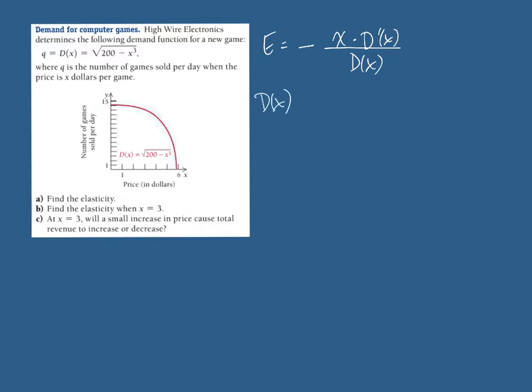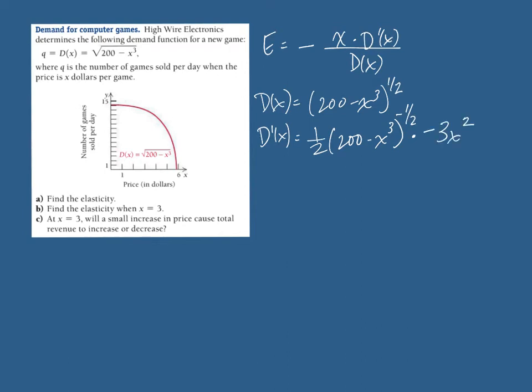So if the demand function is the square root of 200 minus x cubed, or in other words, 200 minus x cubed to the 1/2, the derivative is, by the chain rule, the extended power rule or general power rule, 200 minus x cubed to the negative 1/2 times the derivative of the inside, which is negative 3x squared. So this is negative 3x squared over 2 times the square root of 200 minus x cubed.